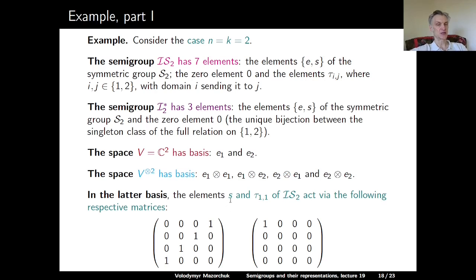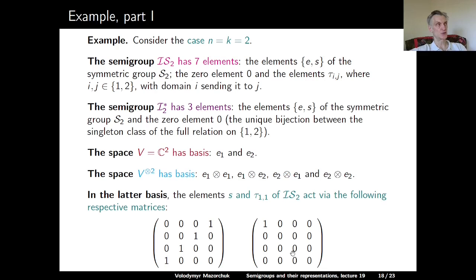So the transposition S of 1 and 2, of course, swaps E1 tensor E1 and E2 tensor E2, and it swaps E1 tensor E2 and E2 tensor E1. So we have the matrix where the opposite diagonal is 1 and the rest is 0. Tau11 sends 1 to 1 and is not defined on 2. So tau11 sends E1 tensor E1 to E1 tensor E1 and is 0 everywhere else.